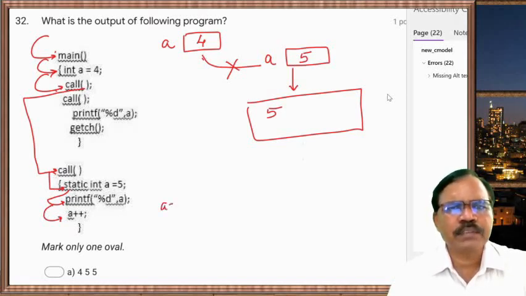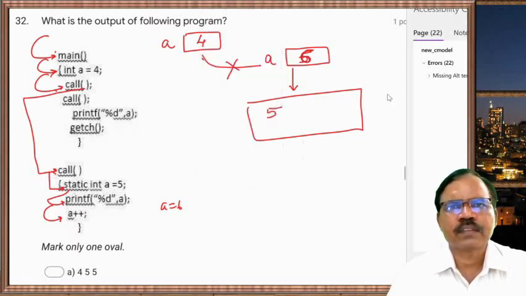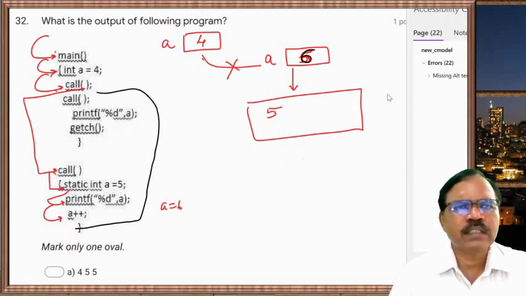So a becomes 6. So at the memory location, it becomes 6. So here 6 is stored. And now from this it goes to the calling point, and then it goes to the next statement.